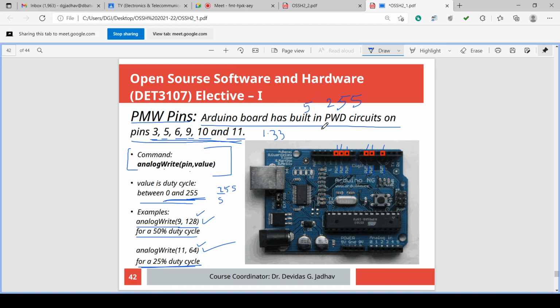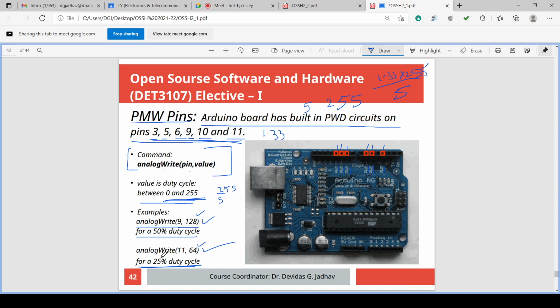We can calculate it. For 5, it is 255. For 1.33, it is 1.33 multiplied by 255 divided by 5. If we solve this calculation, the number is 67.83, so 68. We have to output 68.